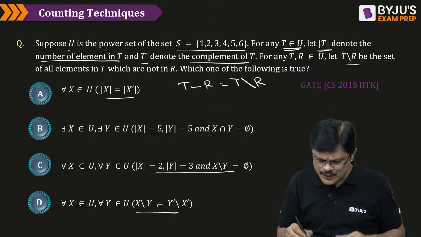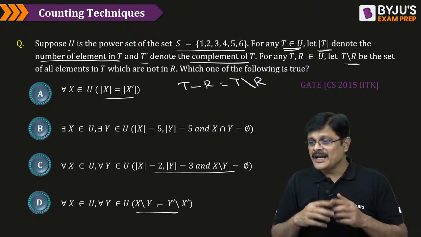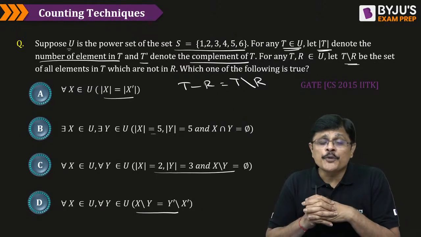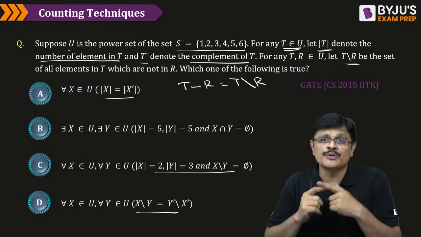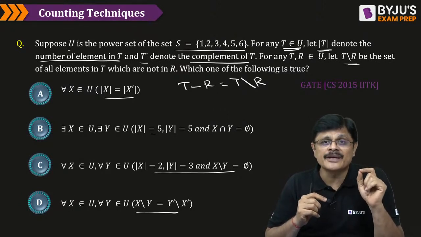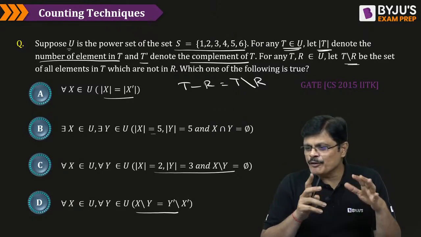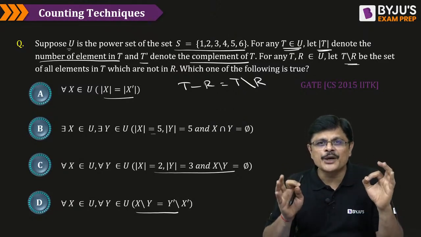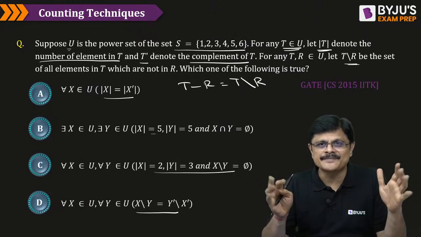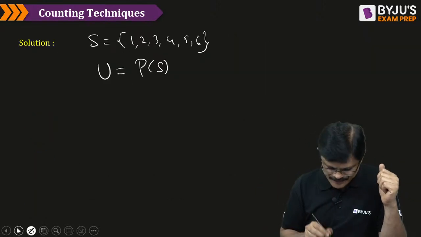But if you see D also, he is asking you to prove something. My dear friends, if you want to prove something, you have to give the proof. If you want to disprove something, give a counter example. Shoot out. Am I clear? If you want to disprove something, just give a counter example. It is done. Am I clear? So let us solve this.